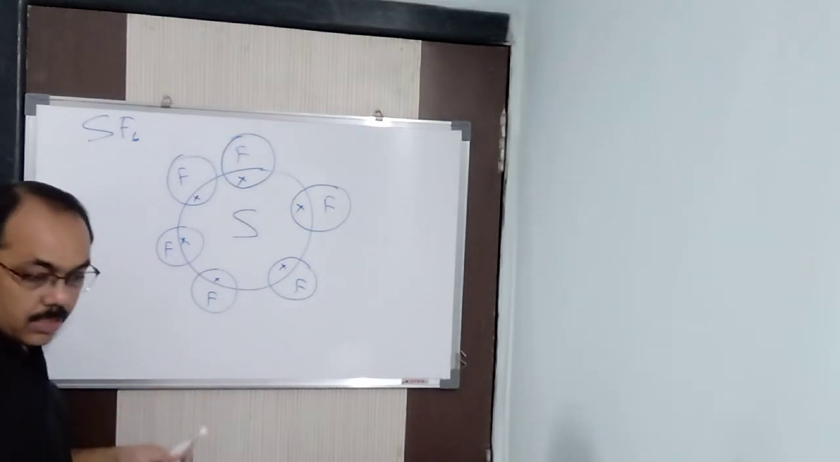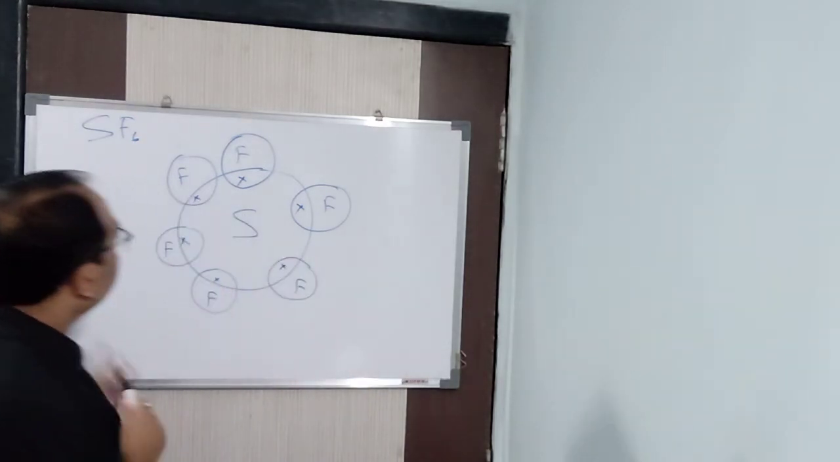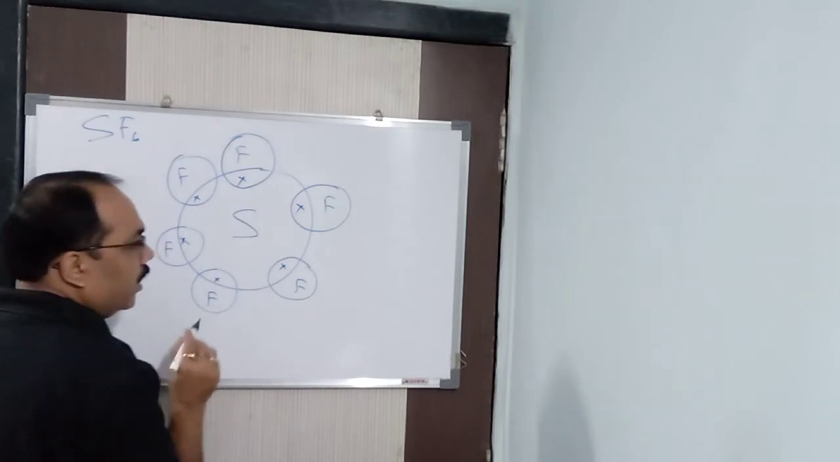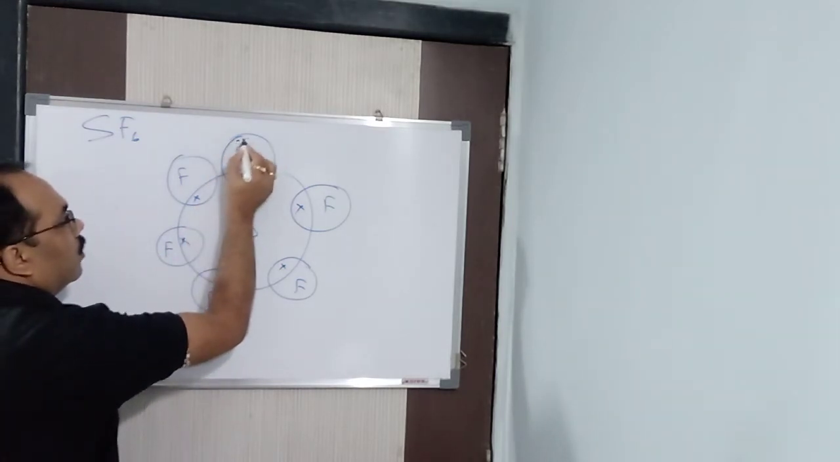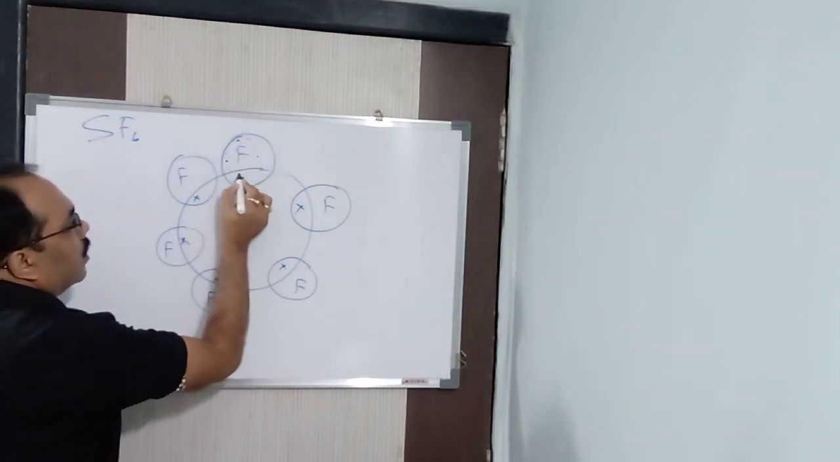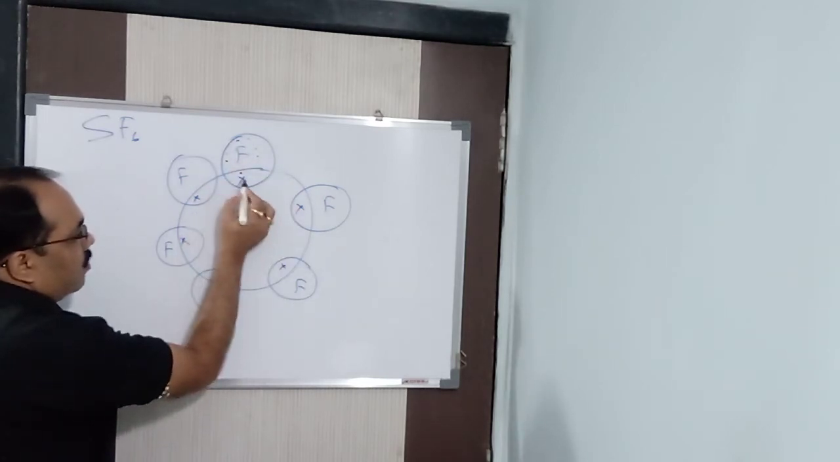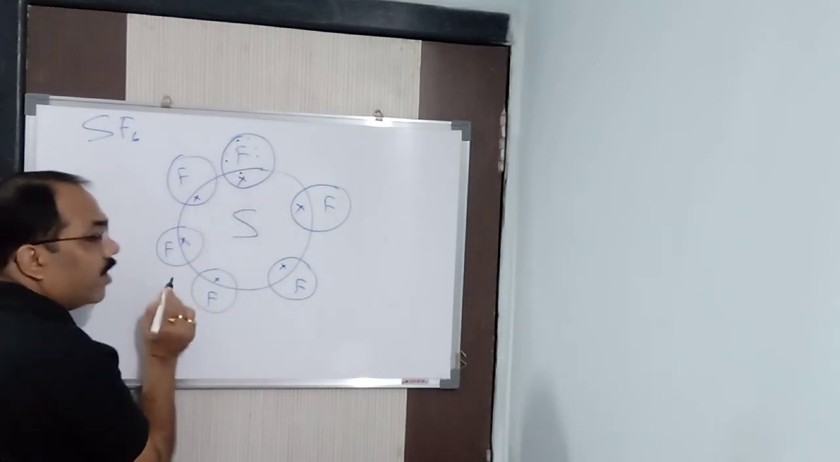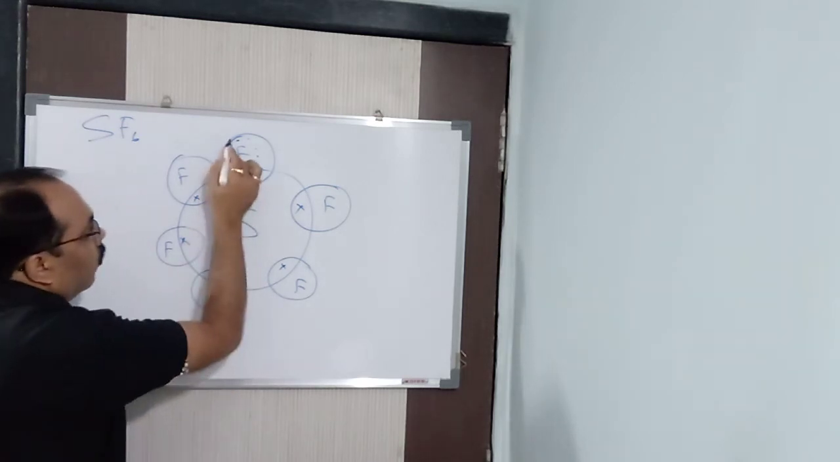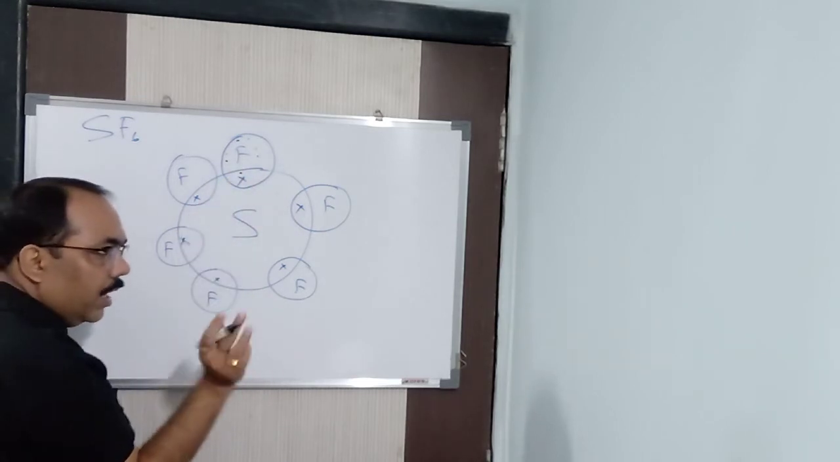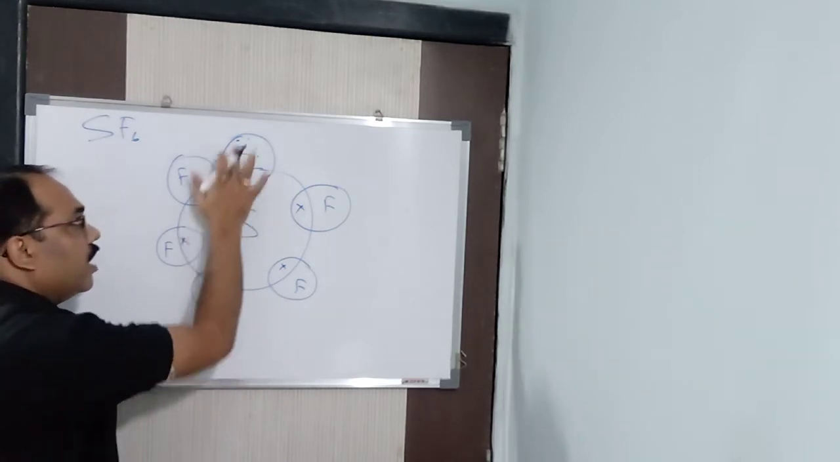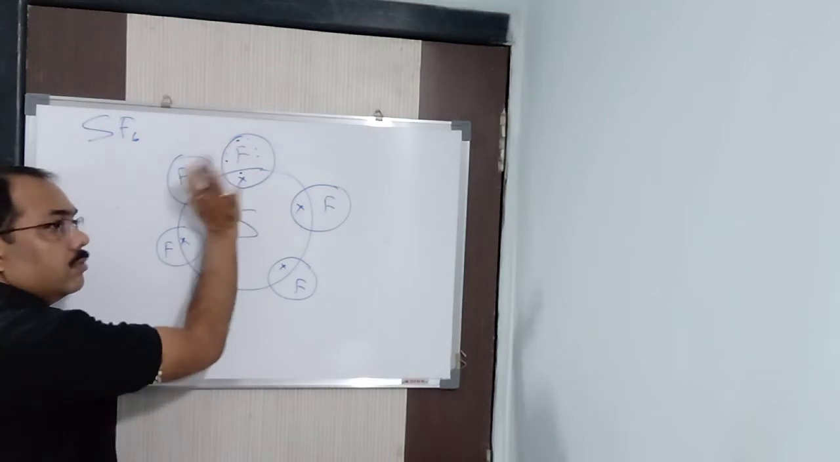Now fluorine has how many electrons in the outermost shell? 7. 1, 2, 3, 4, 5, 6 and this is 7. See here, now count it. Sulfur had 6 crosses, and one more dot is added, so sulfur has got 7. Fluorine has got 7 dots and 1 cross, so it is 8. So sulfur is 7 and fluorine is 8. This fluorine is stable. Correct?